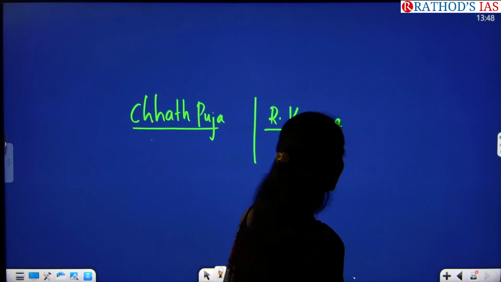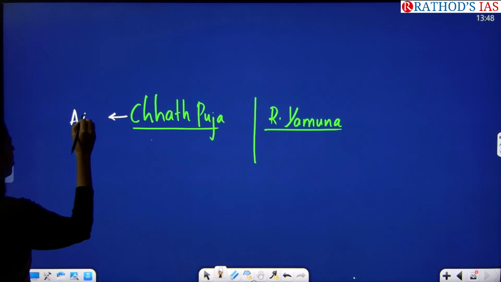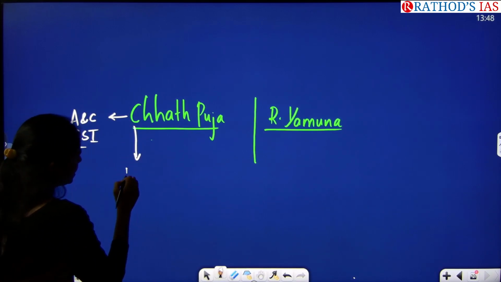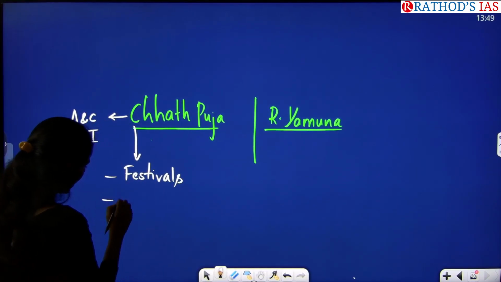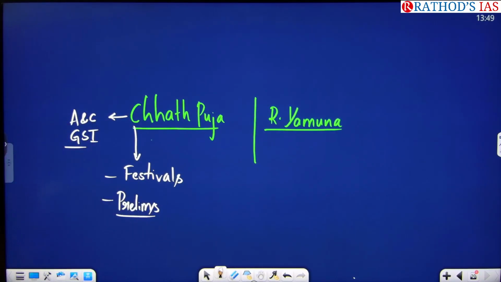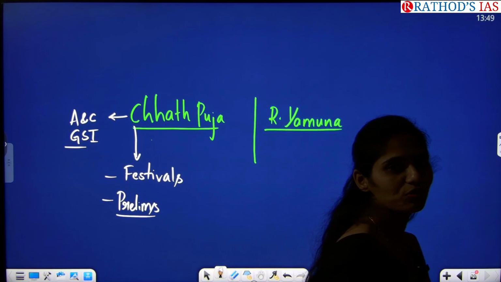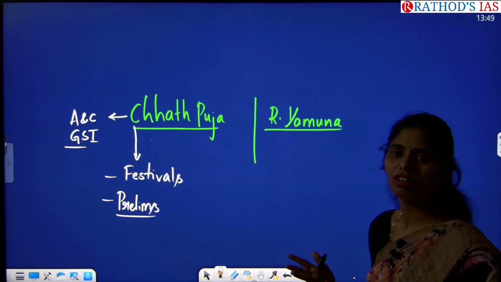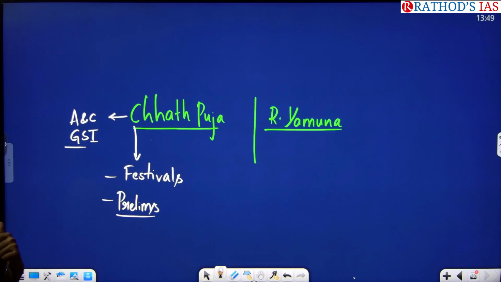So what are the dimensions that you have to see? This topic is from your art and culture, from your GS paper 1, and this comes under your chapter of festivals. And there is a high chance of getting a prelims based question on this Chhath Puja. So here you have to know some basic facts regarding this Chhath Puja. In this puja, which idol will be worshipped, what are the days we will be celebrating this, and during which month we will be celebrating this. So see those important facts.